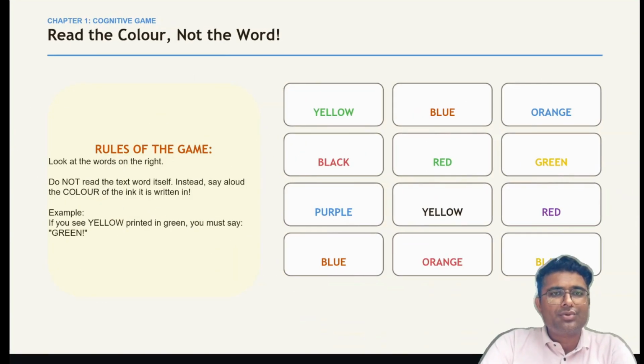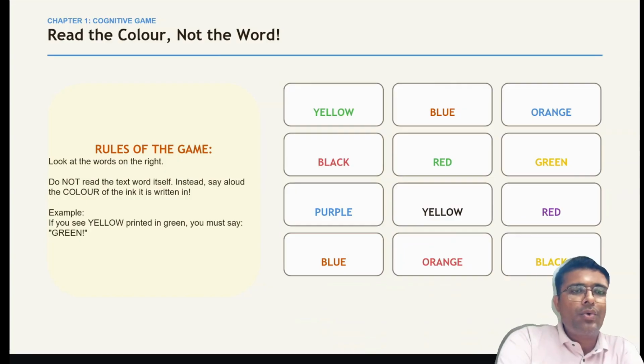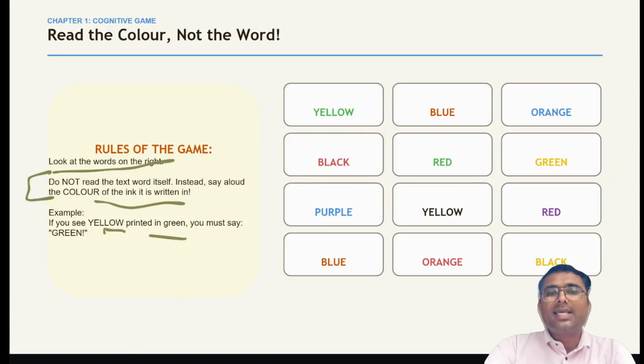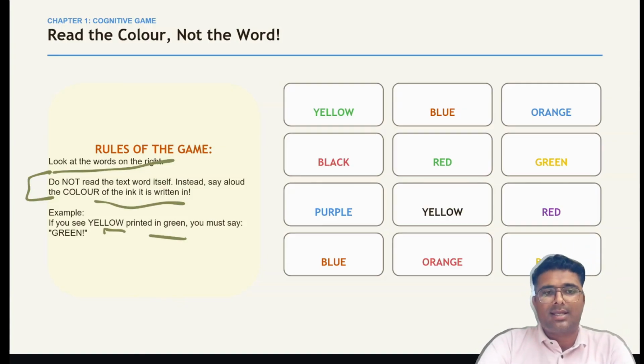So what we have to do here in the next, the rules of the game. Look at the words on the right. Do not read the text word itself. Instead, you say aloud the color of the ink it is written in. So if you see yellow printed in green, you must say green. So it means you have to say the ink colors, not the words, what is written there. For example, okay.